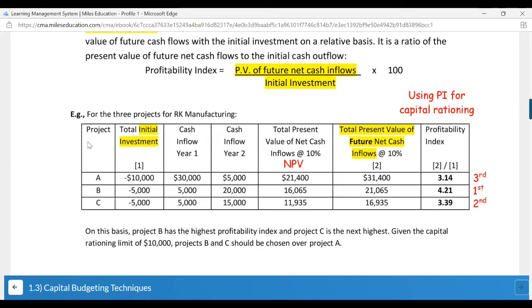So how have they calculated the profitability index? Present value of future net cash inflow upon your initial investment at 10%. And then they have got 3.14, 4.21, and 3.39. So obviously the first one will be the highest number, that is your project B. Then you have project C, and then at the end you have your project A. And because your total limit is $10,000, you can invest in B and C together. So go for it. By using this method also, we end up with the same answer.